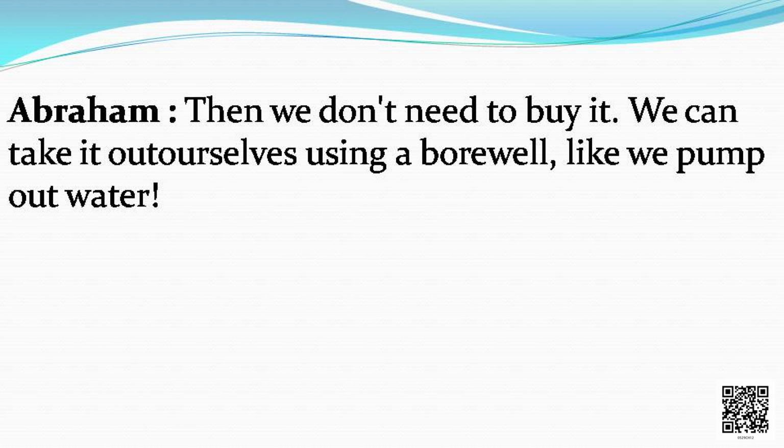So then Abraham asked, "Then we don't need to buy it. We can take it ourselves using a bore well, like we pump out water." See, Abraham was smart, and he asked why we have to buy natural resources.